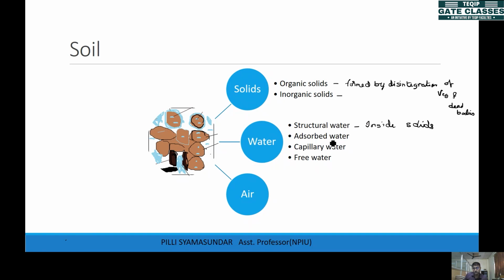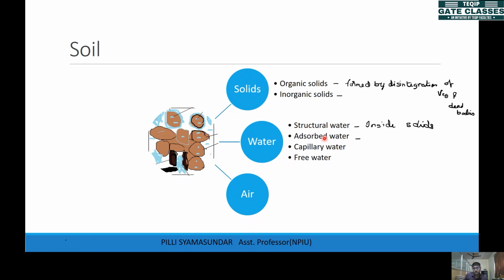That is structural water. The next thing is adsorbed water. This adsorbed water is water which is surrounding the soil particles. You can see here, this is the adsorbed water, this is the solid particle, and some water is stuck to the solid soil particle. You can also see a small portion of water here. The water which is sticking to the soil particle, that is what we call adsorbed water.